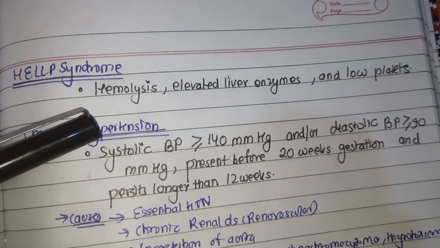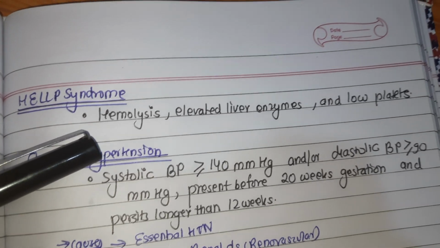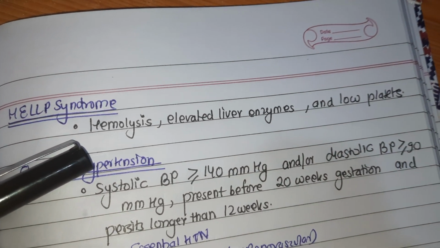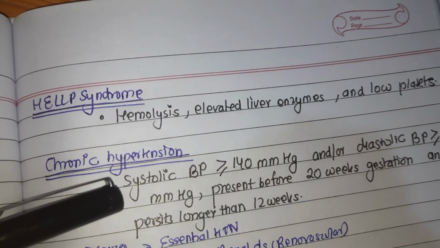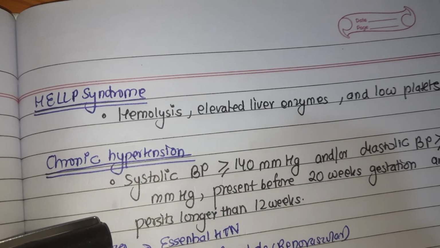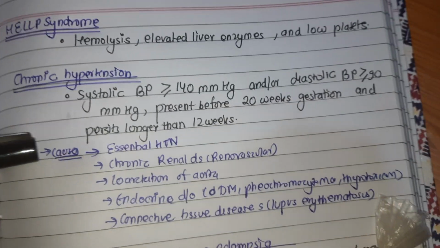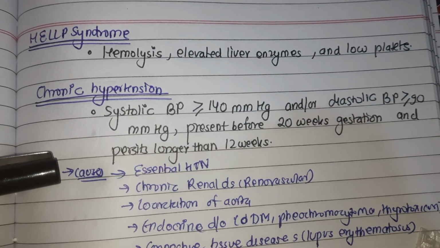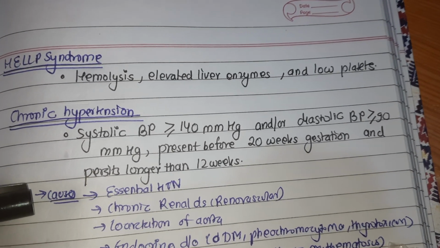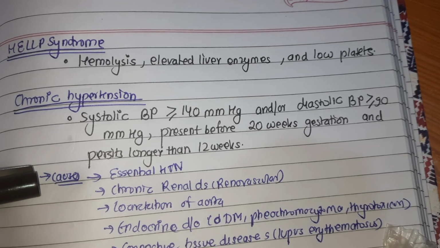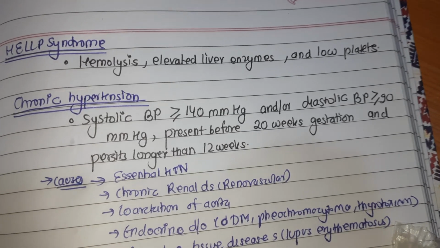What is HELLP syndrome? It is an acronym for hemolysis, elevated liver enzymes and low platelets, and it is characterized as more severe than pre-eclampsia, although it can be diagnosed without hypertension and or proteinuria too. Chronic hypertension is defined as systolic blood pressure more than 140 millimeter of mercury, and or diastolic blood pressure more than or equal to 90 mmHg, that is present before 20 weeks of gestation.